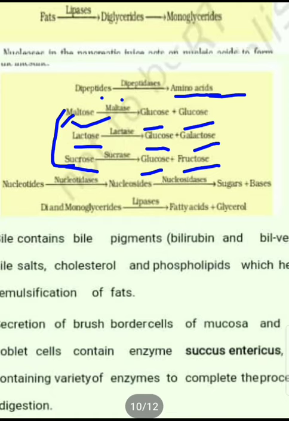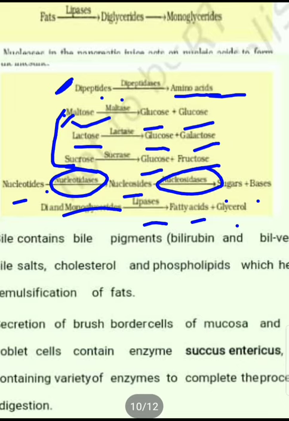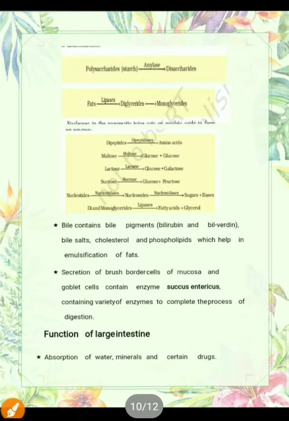These three are the carbohydrates, this is the protein, and finally this one is the fat. Di- and monoglycerides, with the help of lipase, convert into fatty acids and glycerol. One more thing: nucleotides are converted into nucleosides, and after that into sugar and bases, with the help of the enzymes nucleotidases and nucleosidases. So here complete digestion takes place.